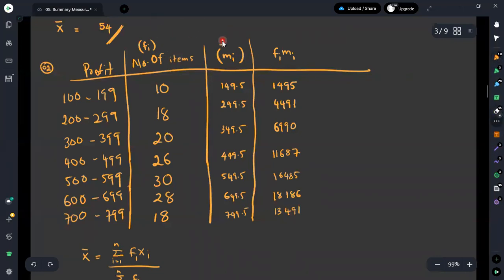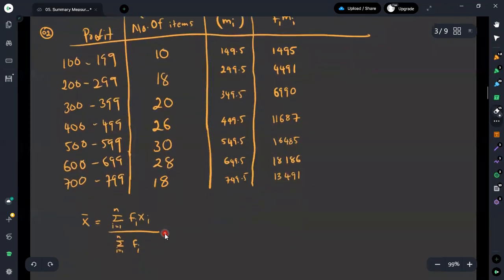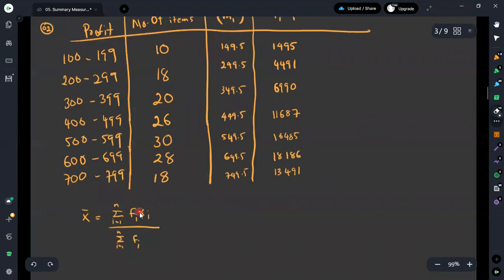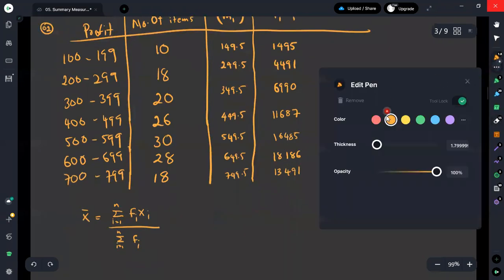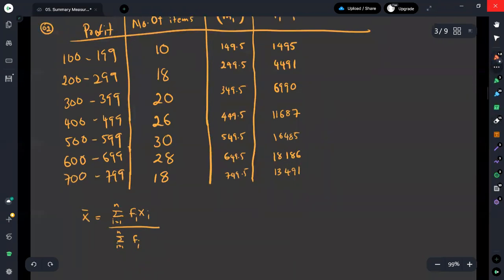Now, in the equation we need to take fi xi first and then take its summation. Here we need to take the summation of this column, which is the summation of fi mi, or fi xi.